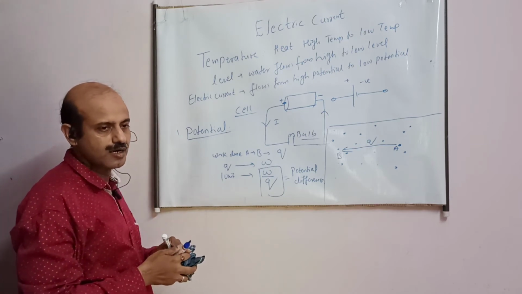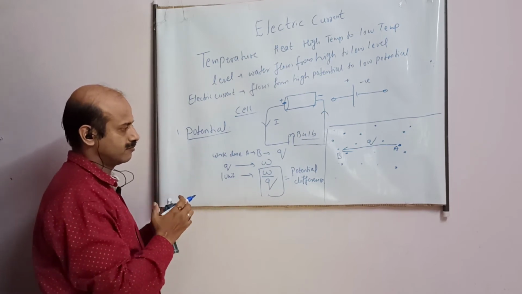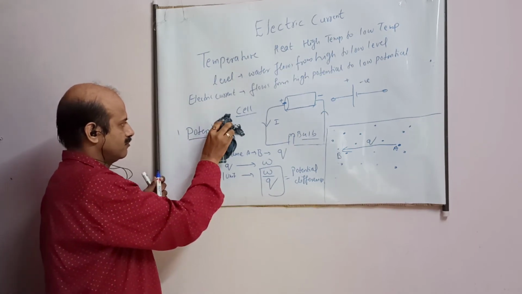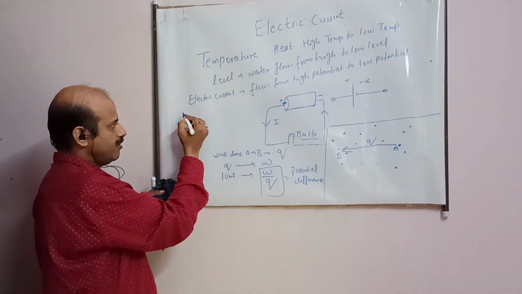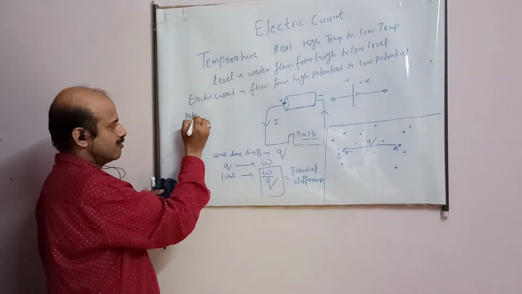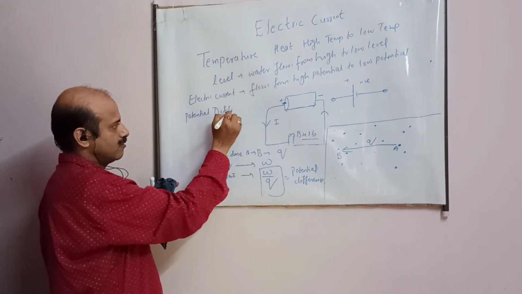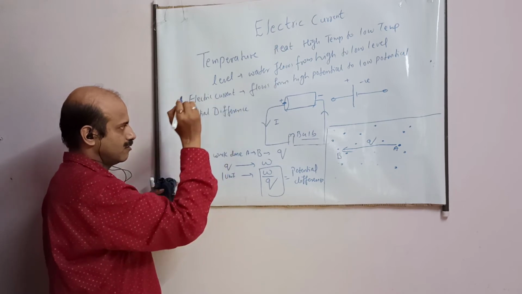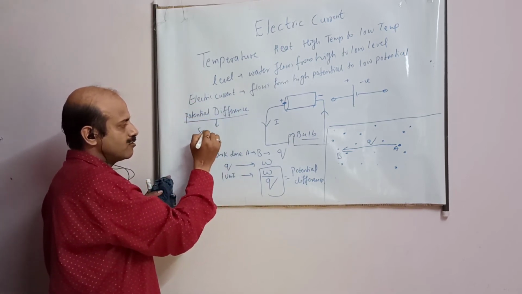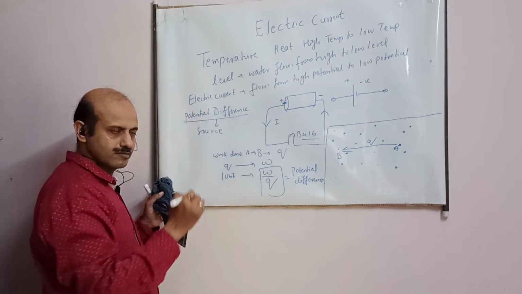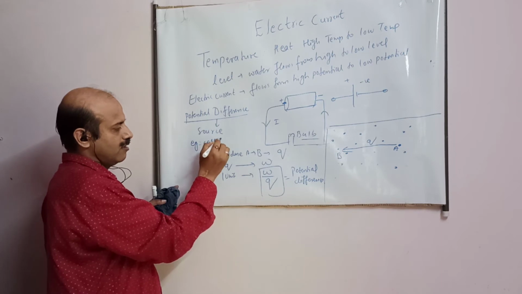This word you understand, potential difference. There must be potential difference. And this difference is created by a source. Example, cell, battery.